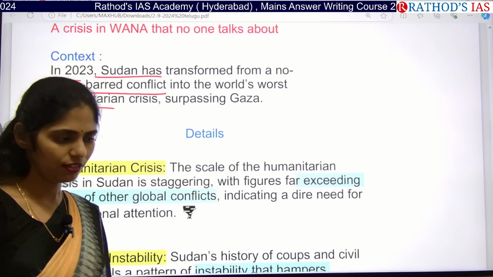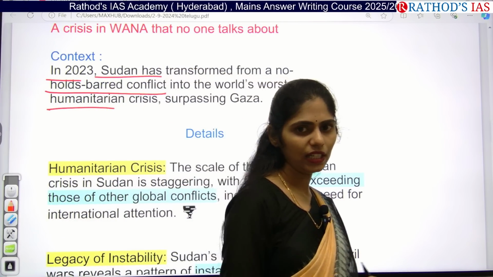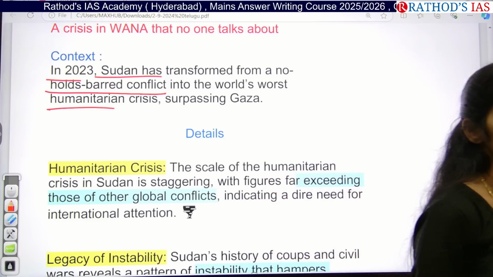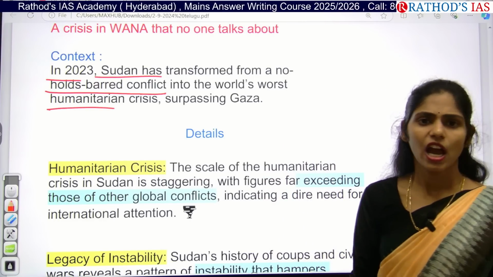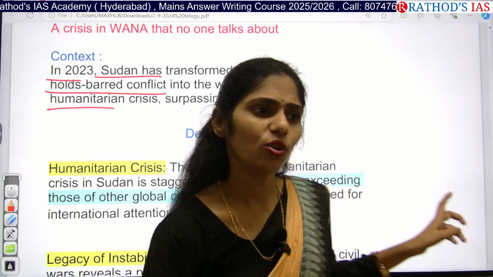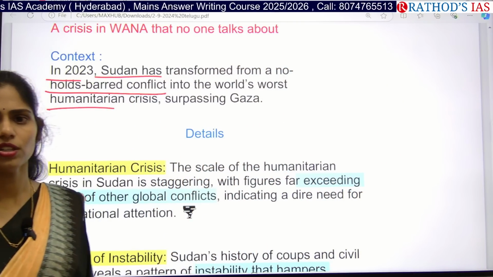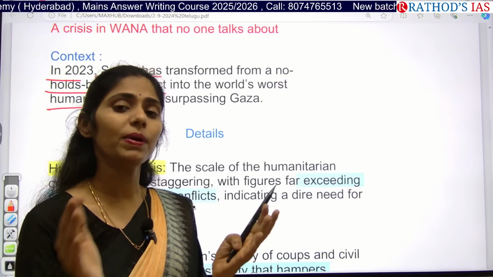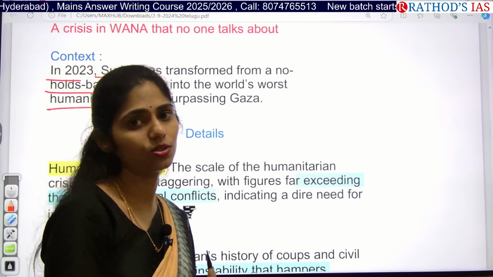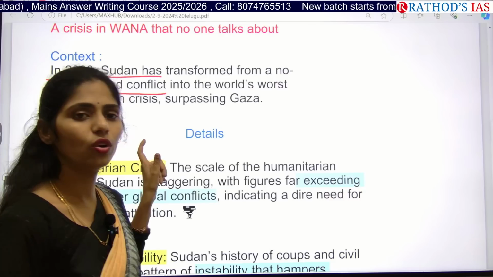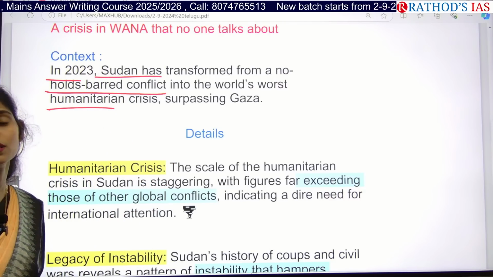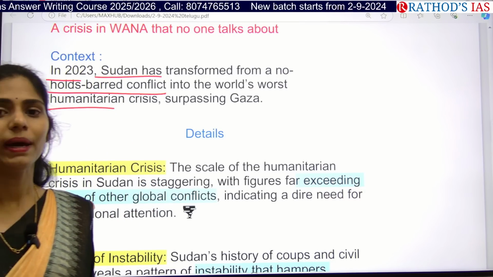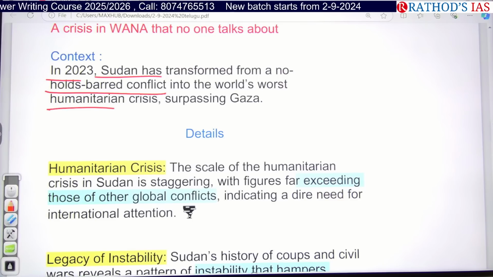Normally in our newspapers, we see issues between Russia and Ukraine as well as Israel and Palestine, but nowhere had we seen Sudan. It had been a minor story. But if you see the scale, when you compare the Israel-Palestine issue and the Sudan issue, Sudan is facing the world's worst humanitarian crisis in 2024. But it had not been much highlighted in our newspapers.